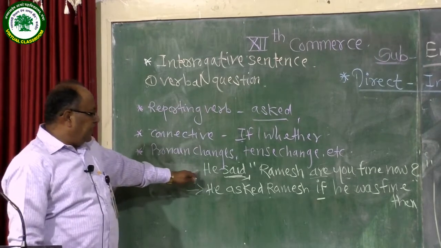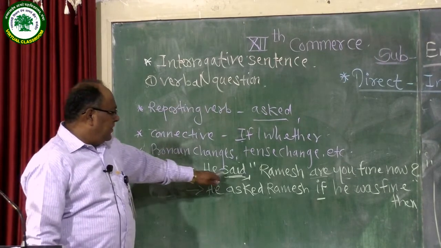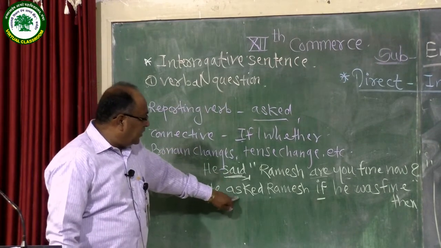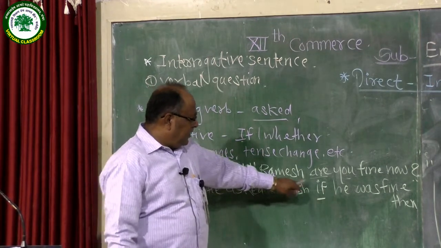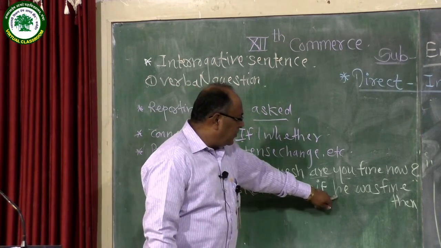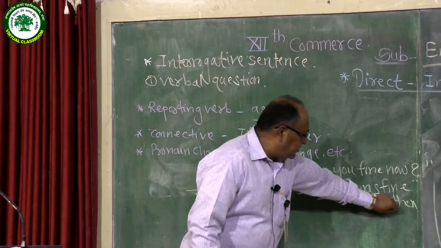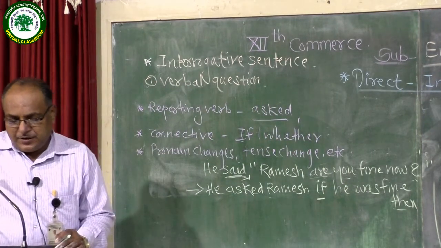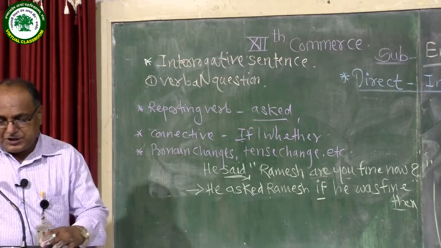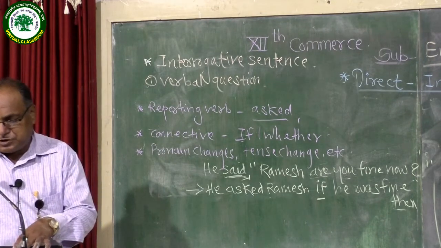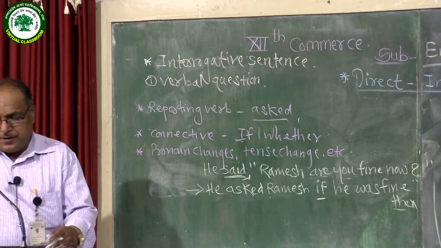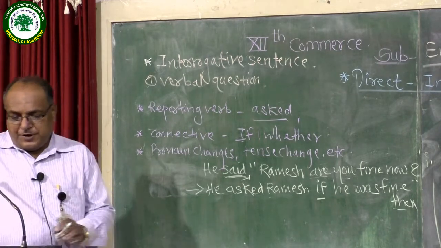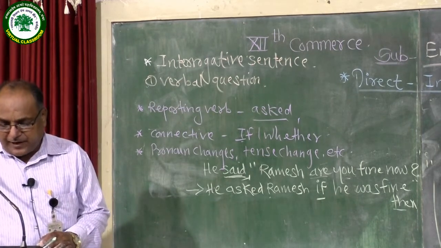What changes did we make? Look once again. The reporting verb said transforms into asked. Then use the connective if, pronoun change, tense change, other changes. In this way, you should change into indirect narration, especially when in direct speech there is a verbal question. Another example we take for practice.